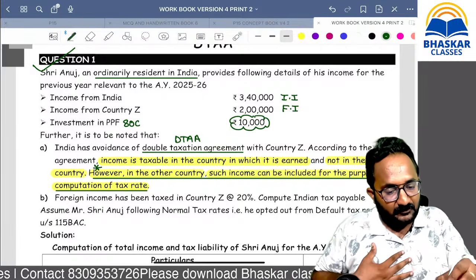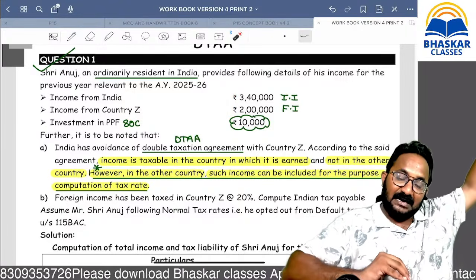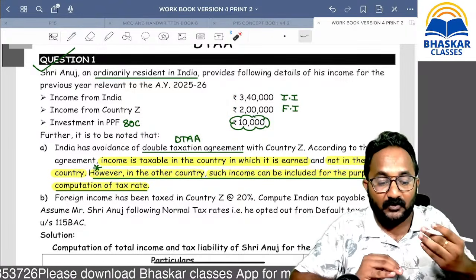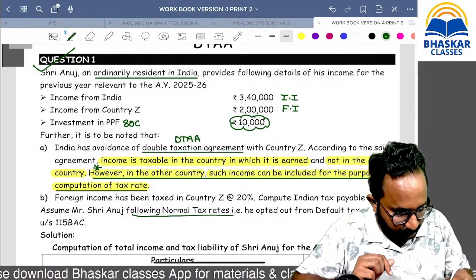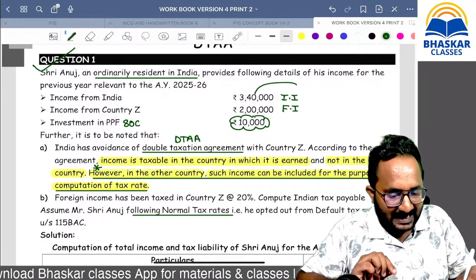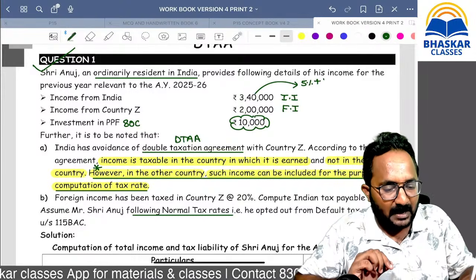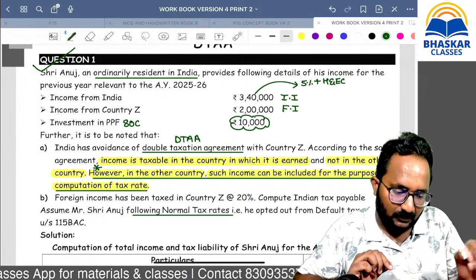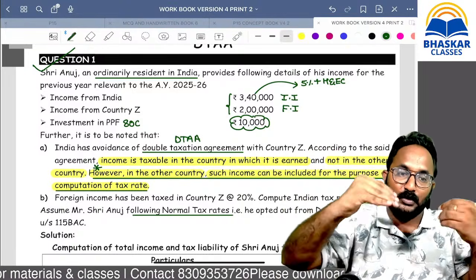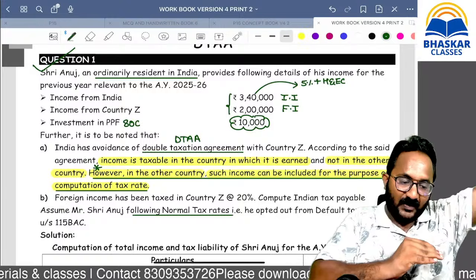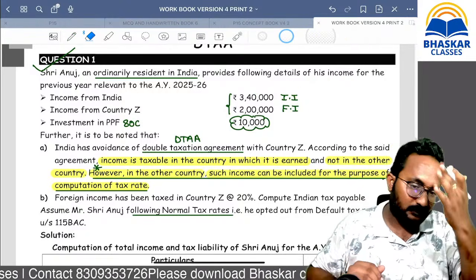That means if I am taxing only 3,40,000, the low slab only, and if I include the foreign income, definitely it is more than 5 lakh. Now we are in the 5% slab because SSE is following the normal tax rates here. If I collect the tax on 3,40,000 at the 5% slab and add the health and education cess, that is all. But if I include both, definitely I will reach the 20% slab. So more than 5 lakh, 20% slab, then I can pay the health and education cess also.